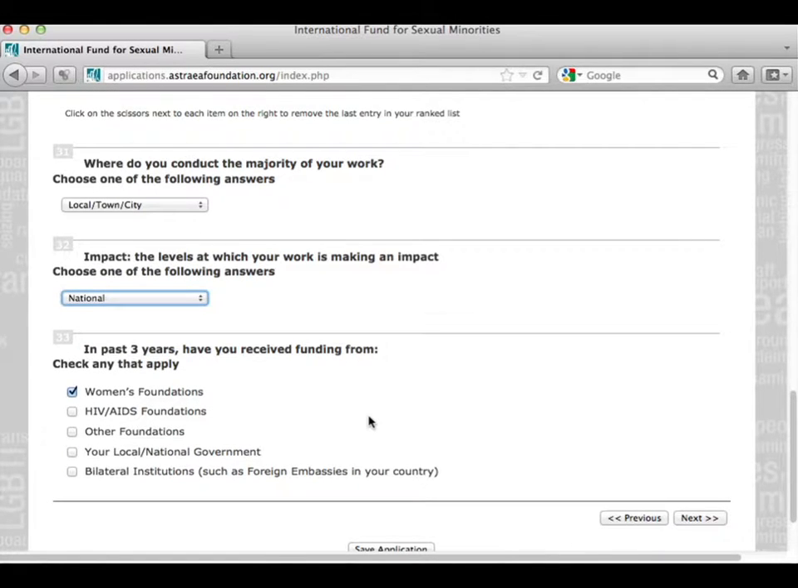Question number 33 asks you to share with us the sources of funding that resource your organization. Please check all that apply. Please click Next to continue to the next page.